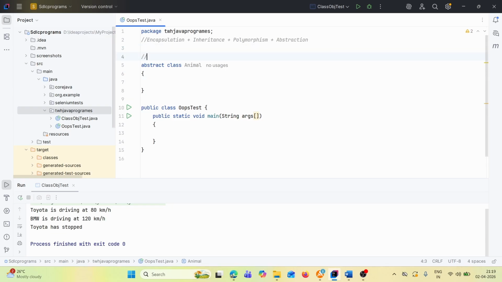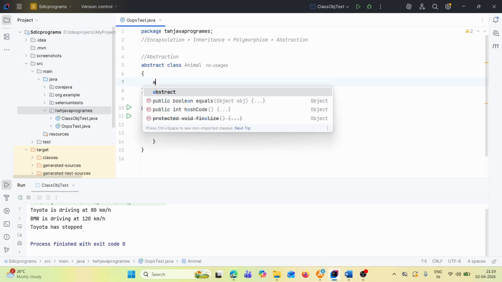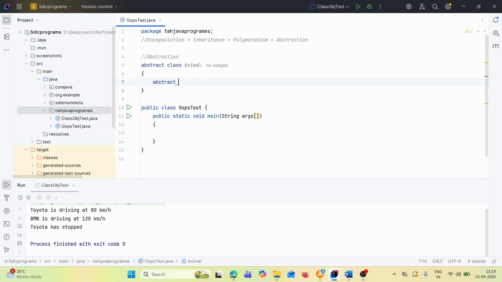So this is called the abstraction concept. Let's say there is an abstract method, abstract void sound, without implementation. Abstract method means no implementation.